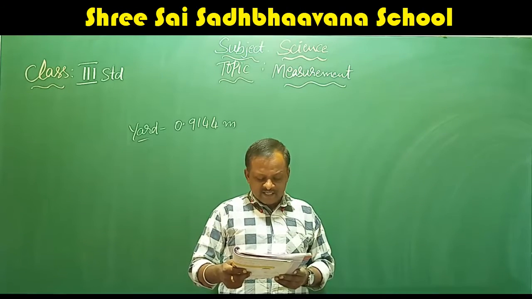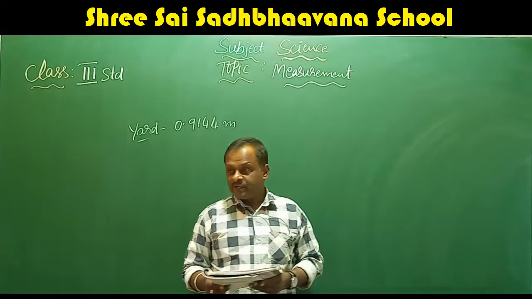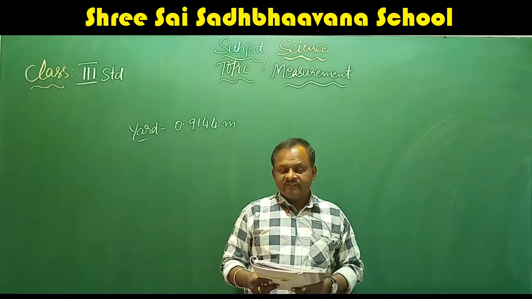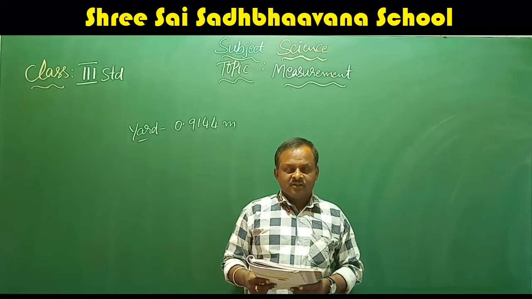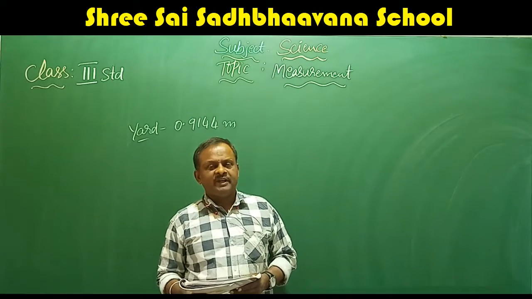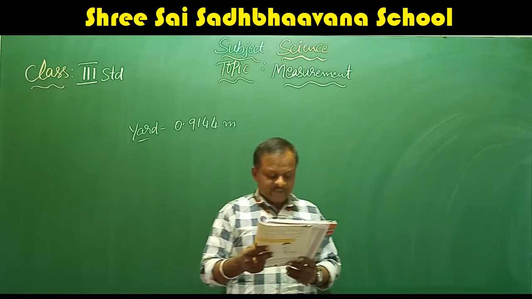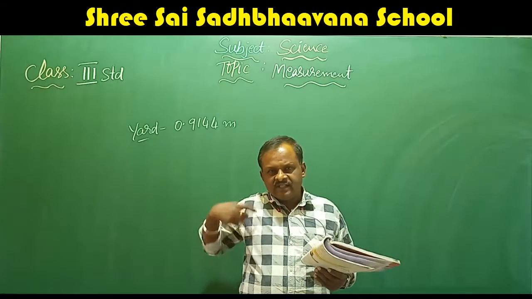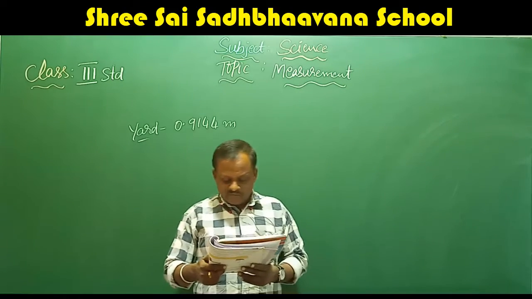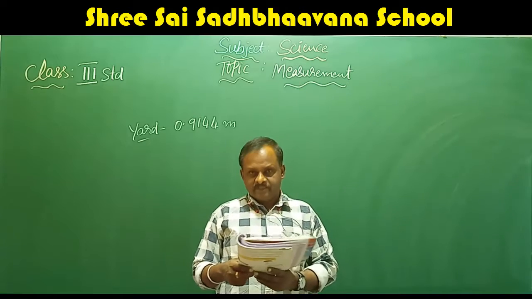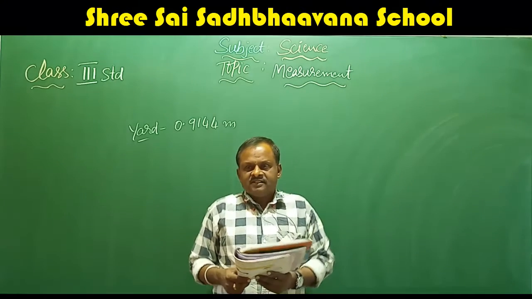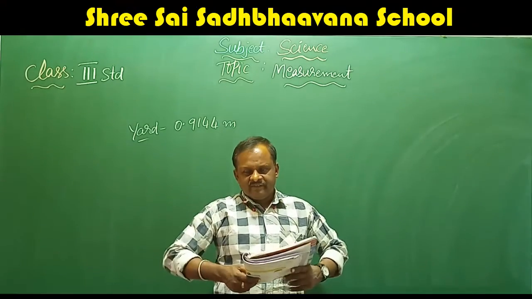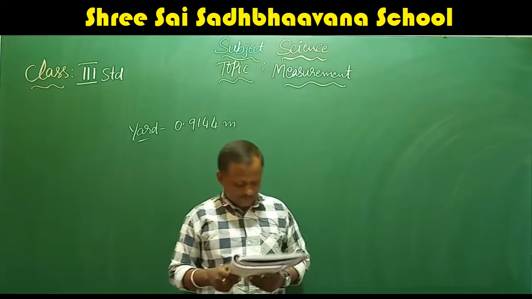Every day we buy milk and petrol in liters. Yes, petrol also we buy in liters. Vegetables and fruits in kilograms. Yes, vegetables, fruits, rice, ragi, wheat, everything we buy in kilograms. A tailor takes measurement of a person while making clothes. Yes, he will take the length of the shoulder, length of the body, everything. Okay, all these activities need correct measurement. Otherwise, if they don't take the correct measurement, the shirt will not fit you. It may be very tight or very loose for you.